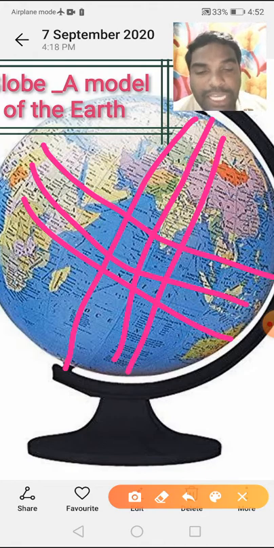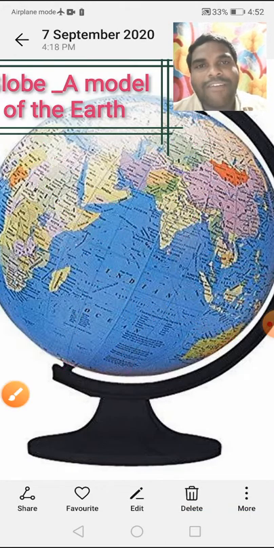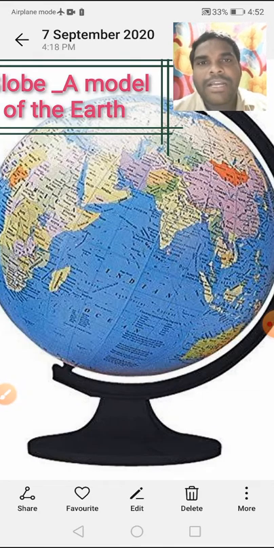Understand children? Yes, our first topic is latitudes. Our first imaginary lines, these are not real lines. Here we see some vertical lines, some horizontal lines. Let us start, the topic is latitudes.